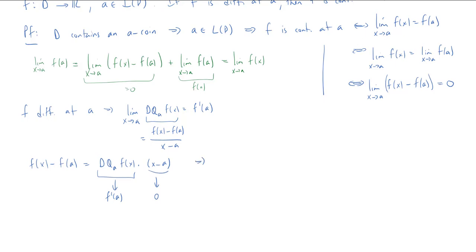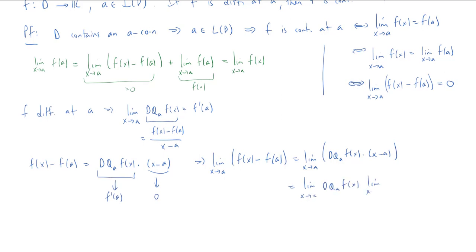So this implies that the limit as x goes to a of f of x minus f of a is equal to the limit as x approaches a of the difference quotient at a of f of x times x minus a. And because each of these individual limits exist, the product of their individual limits exist. And we know that this is equal to f prime of a times 0, which is 0.